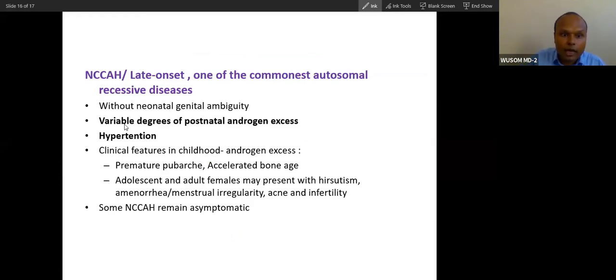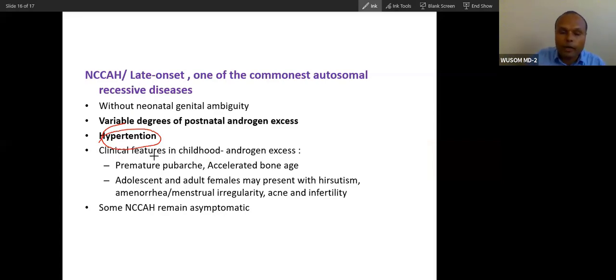Now classical will have hypertension. A very big difference to differentiate non-classical and classical congenital hyperplasia is simply with your sphygmomanometer. You check the blood pressure, you will know the difference.